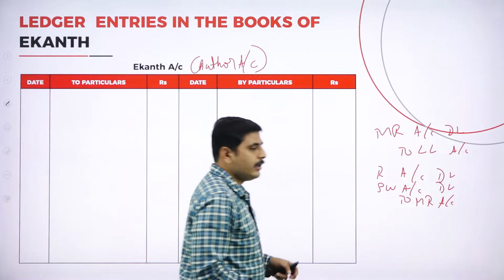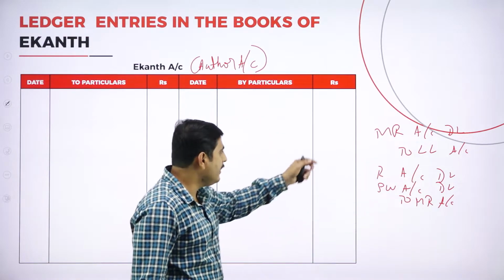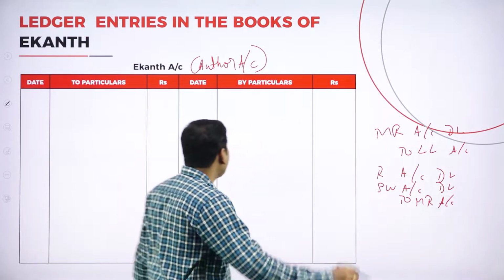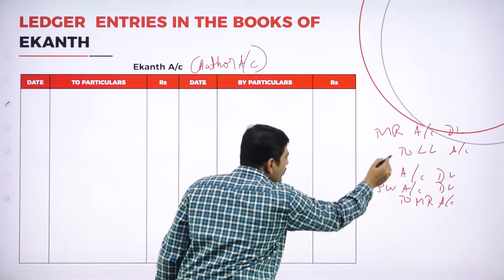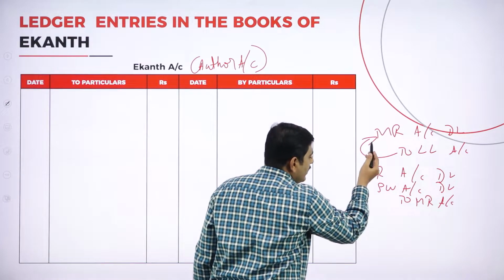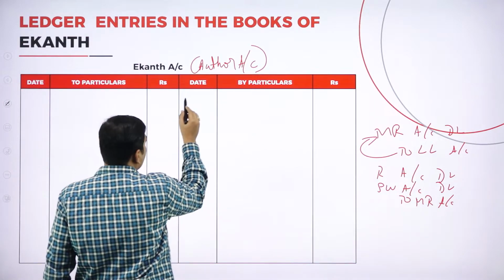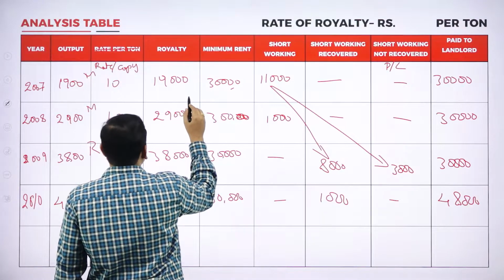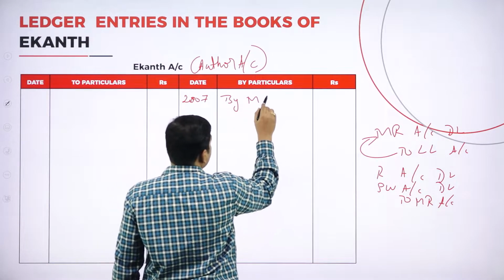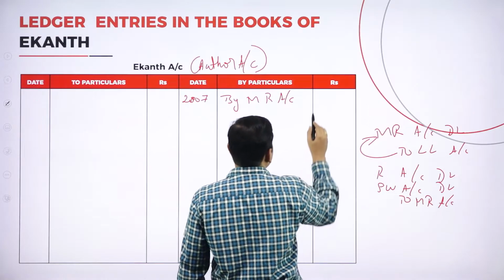Now, in the year of minimum rent, we are paying the minimum rent, the journal entry is by minimum rent to landlord or to author. We are preparing the author account, so we should write the opposite entry in the author account. So to author account, it is by minimum rent account. Let's write the year 2007, by minimum rent account. What is the minimum rent? 30,000 is the minimum rent.